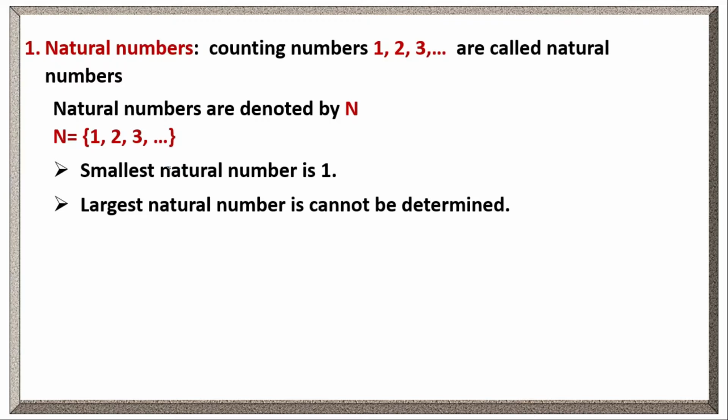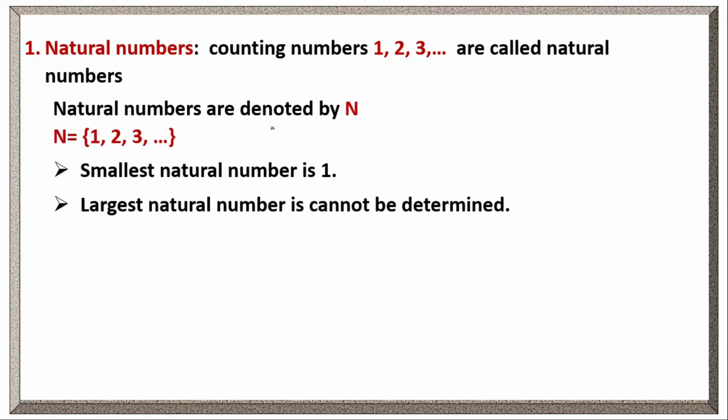Naturally, to count anything, suppose you want to count benches in the classroom, how will we count? We use the numbers 1, 2, 3 and so on. We start with 1, and it's followed by all the other numbers. Suppose you want to count stars in the sky, we start with the number 1 followed by 2, 3 and so on. As the stars are infinite in the sky, natural numbers are also infinite.